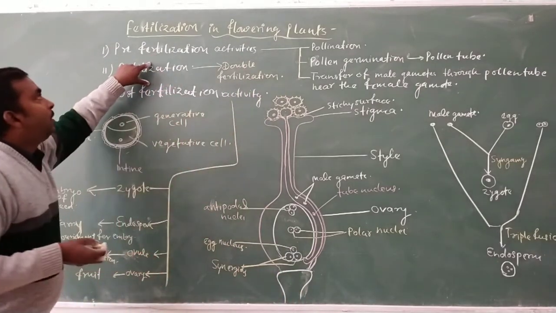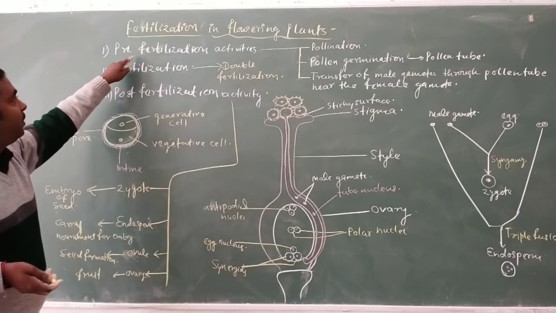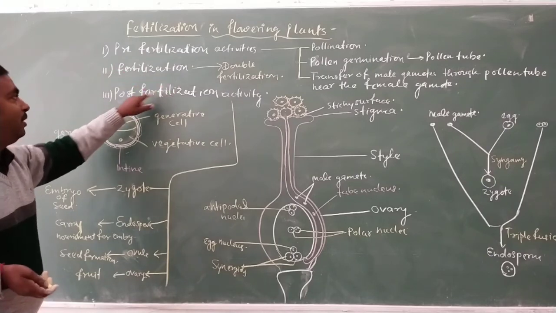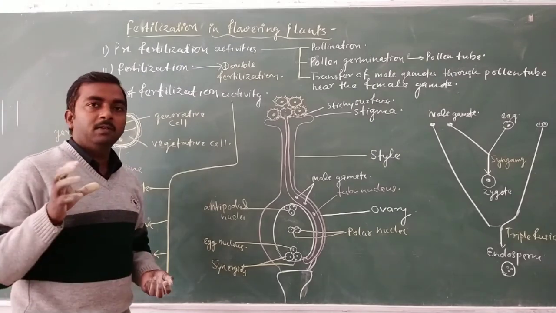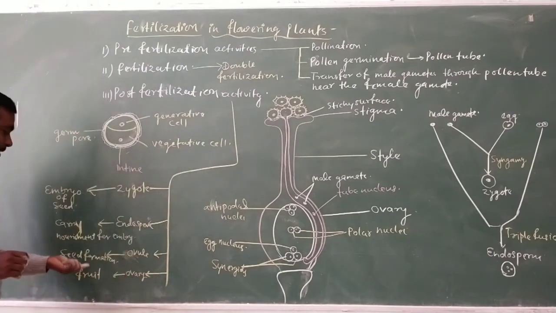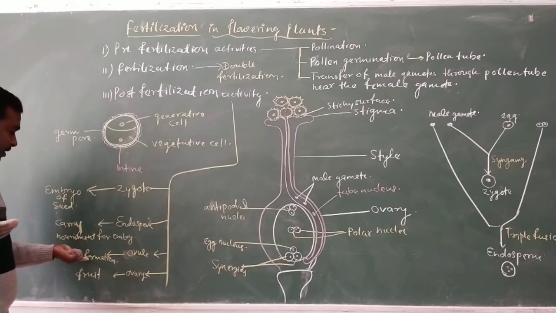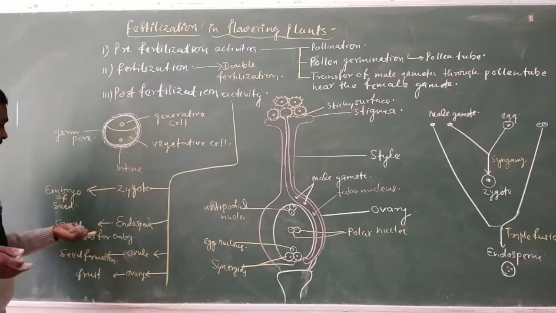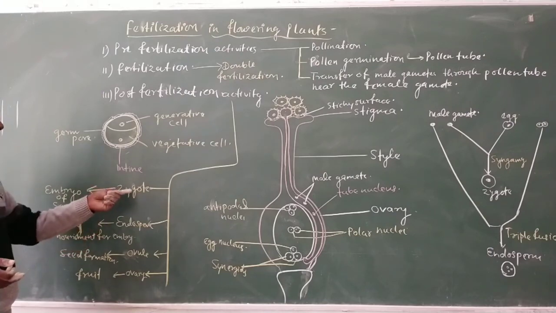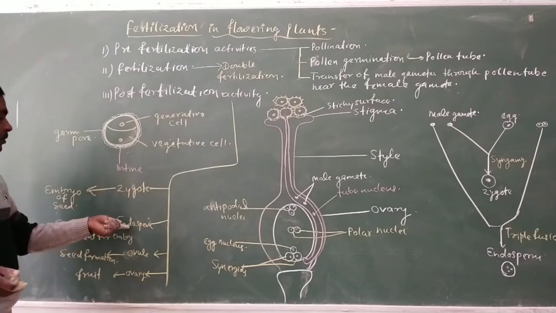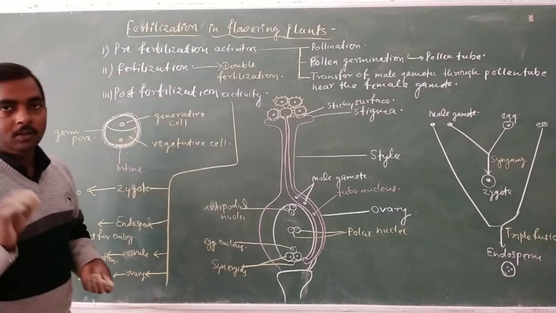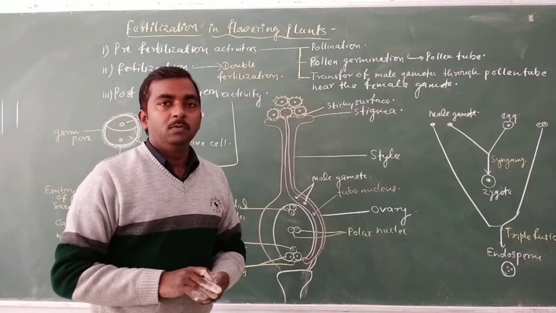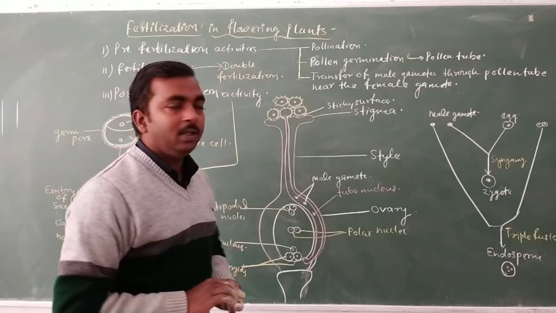So these are the processes of fertilization: the pre-fertilization activity, fertilization activity, and post-fertilization activity. And after fertilization, we get a product which is known as the fruit, and inside the fruit there are a number of seeds, which are the product of the ovule, and the seed consists of two components, the zygote as well as the endosperm. So the zygote is converted to the embryo inside the seed, and the endosperm provides nourishment to the growing embryo. So this is all about the fertilization process.